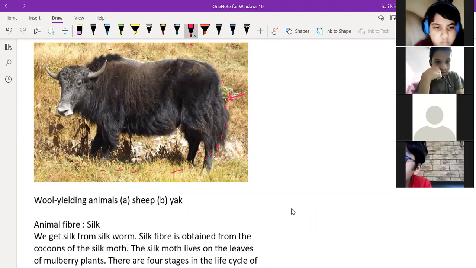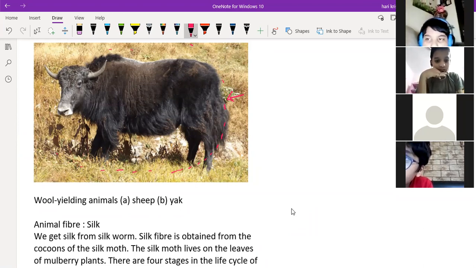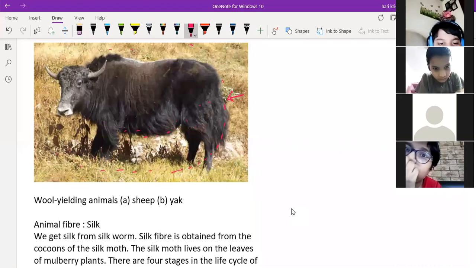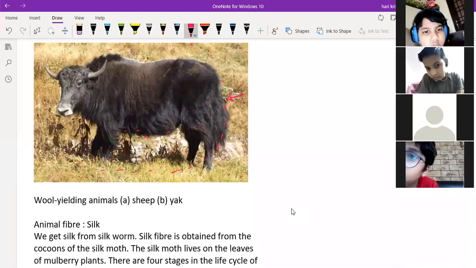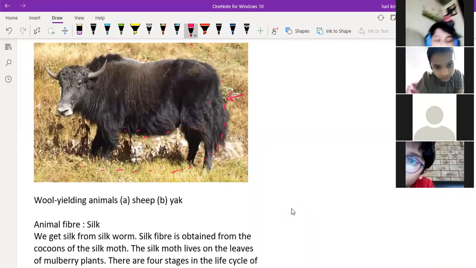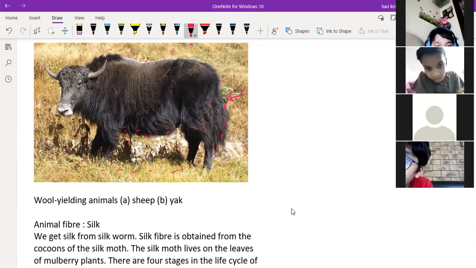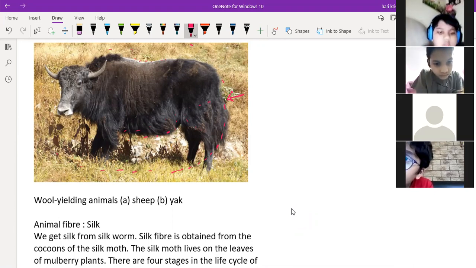From the shoulders or the bottom we will get the good quality wool, compared to the top. Because the top body of the animal will always be exposed to sunlight, rainfall, or dust. So the wool from the shoulders, the bottom part, or the abdomen will be a good quality woolen fiber.